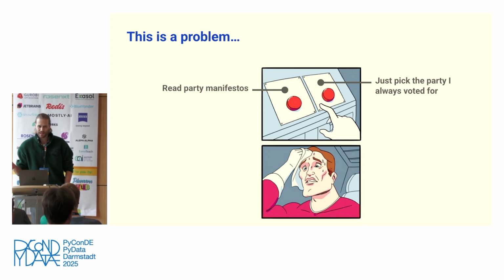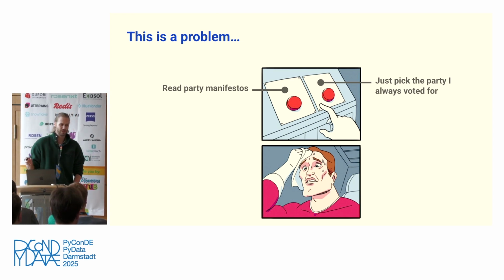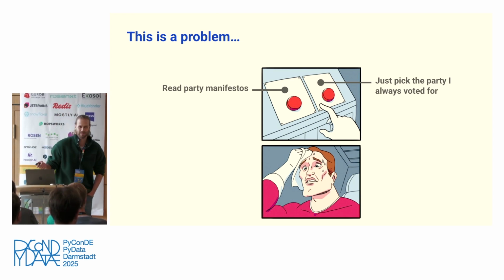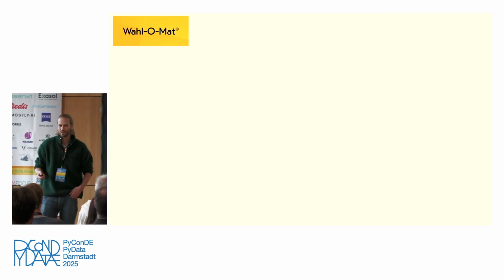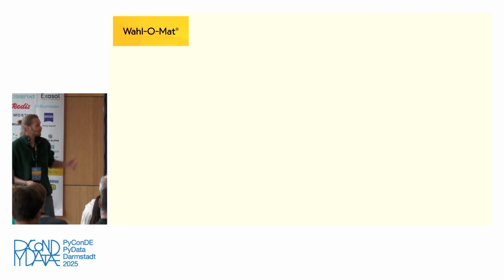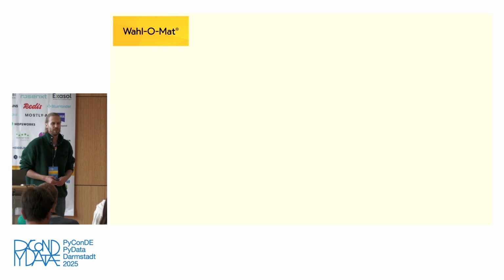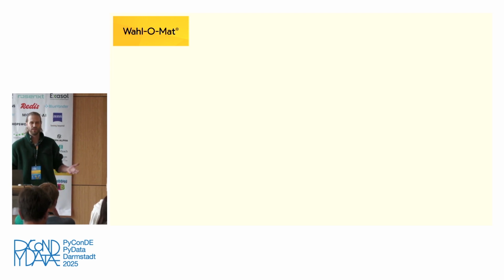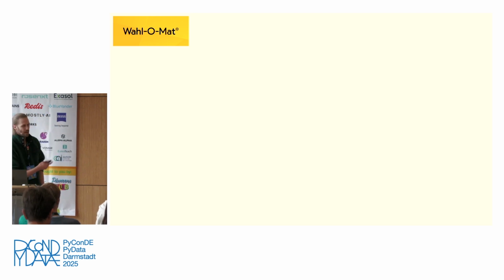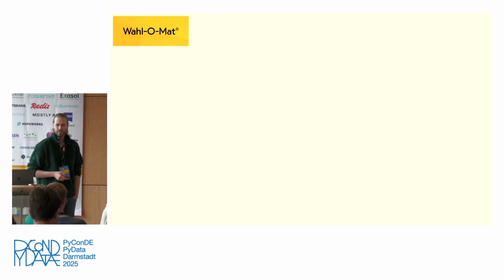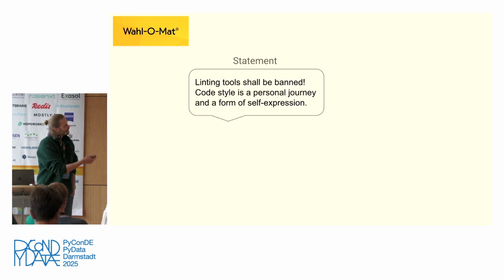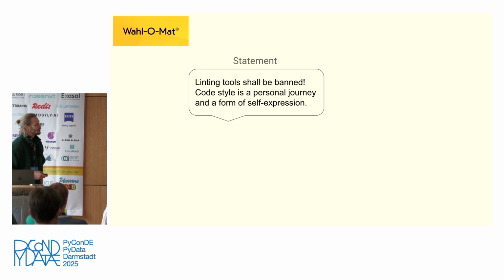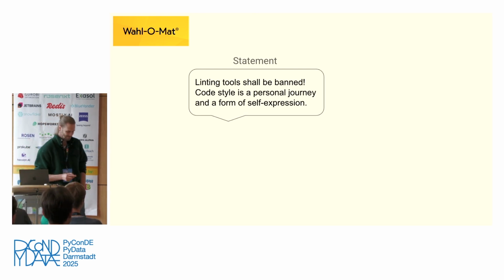So at the same time, of course, we all know there are solutions to this problem, right? Like, big one is journalism. Of course, you can read newspapers, right? And there are also other really nice tools which were invented to exactly simplify this process of informing yourself over the party positions. A really nice one is Wahl-O-Mat, and there are a couple of other ones that go in the same directions. So in principle, how these tools work is you get a statement like, linting tools shall be banned, code style is a personal journey and a form of self-expression.